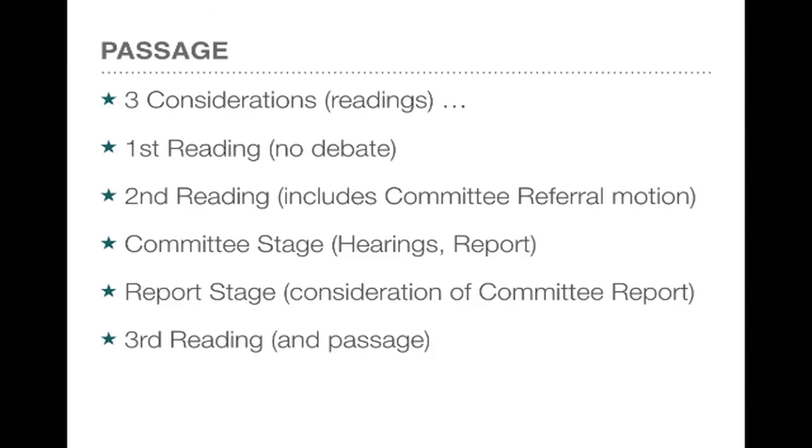They can agree to the report and to all the recommendations contained therein. They can consider the recommendations on a point-by-point basis. They can reject the committee's report, or they can send it back. In the first 2 cases, once the report is dealt with, they immediately go to a third reading, and if the bill passes that third reading, it becomes law.